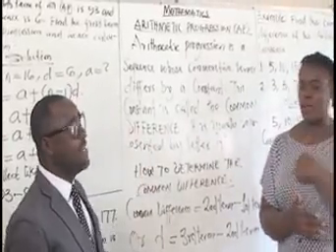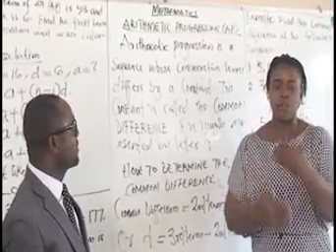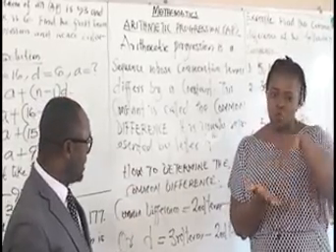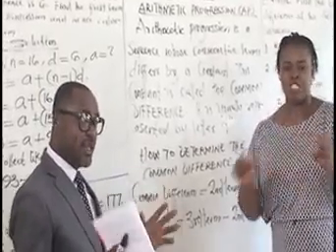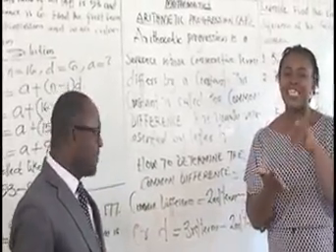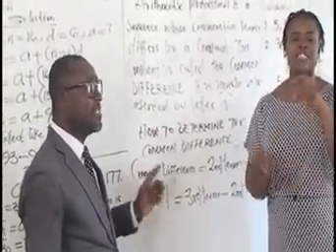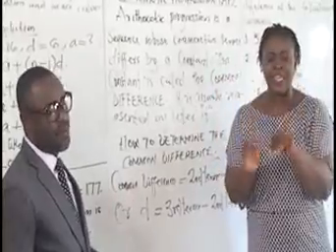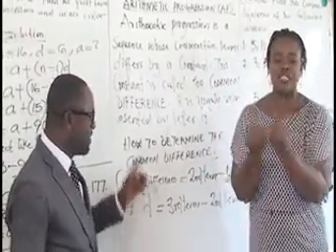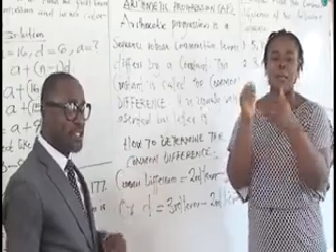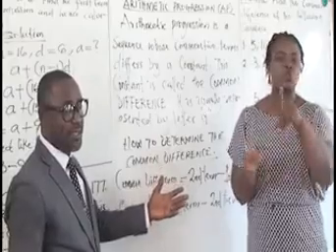We define the term arithmetic progression, which I believe you have already learned. We establish the common difference. I want to say again quickly that the common difference is very, very crucial. That is always the second term minus the first term, or the third term minus the second term, and so forth, whenever you are given any sequence.